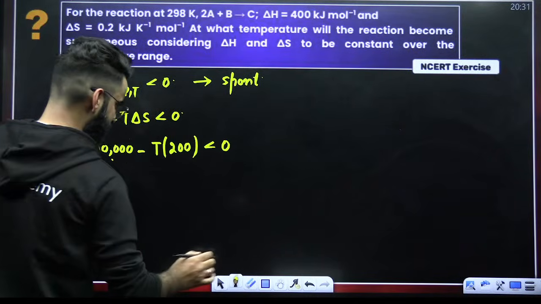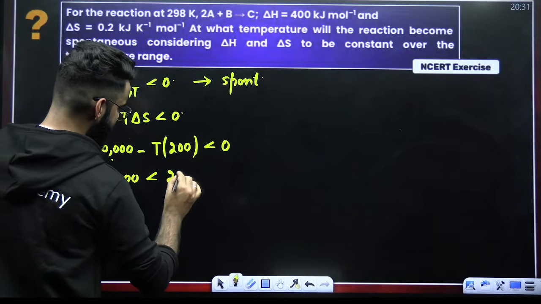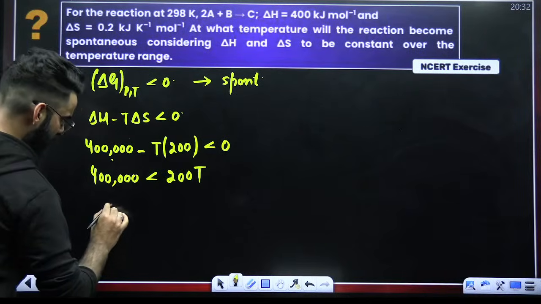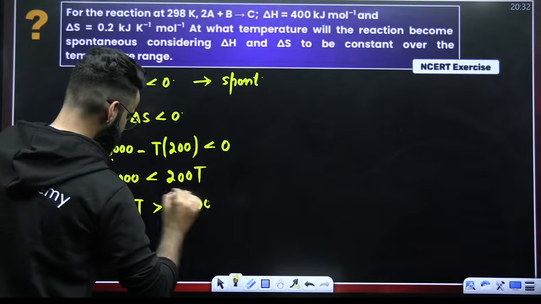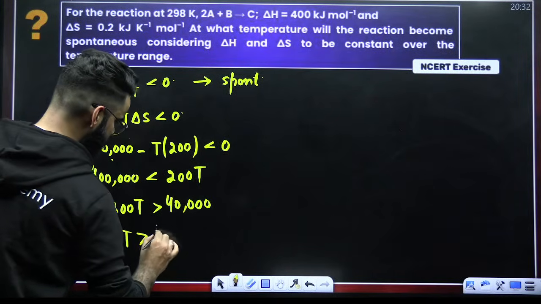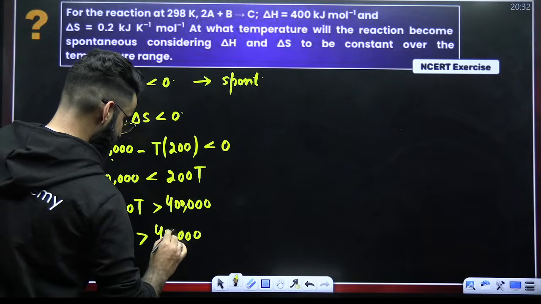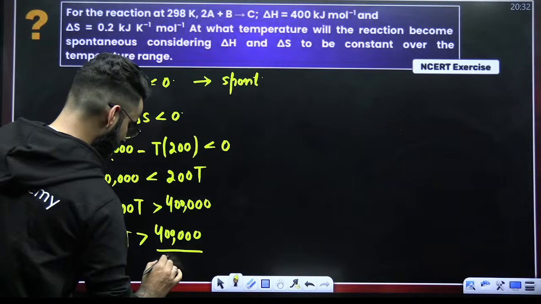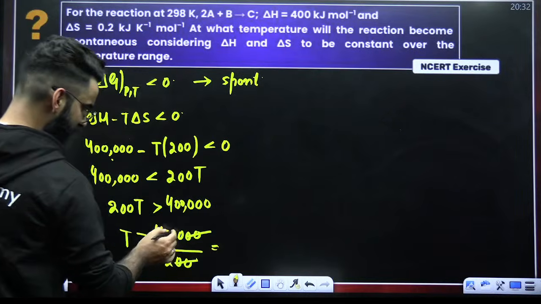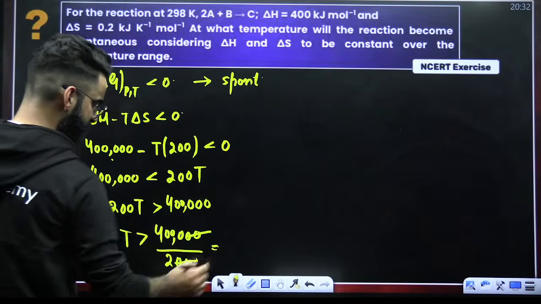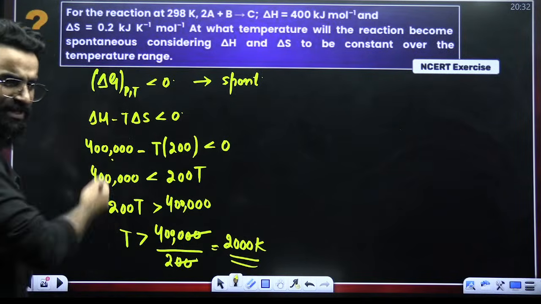This particular term has to be negative. I'm just putting the values. So I would say 400,000 has to be less than 200 times capital T. Or I would say 200 times capital T has to be greater than 400,000, right? Or temperature has to be greater than 400,000 divided by 200. So the zeros cancel out. We are left with 4,000 divided by 2, which is basically 2,000 Kelvin. Perfect. You can check the calculation afterwards as well.